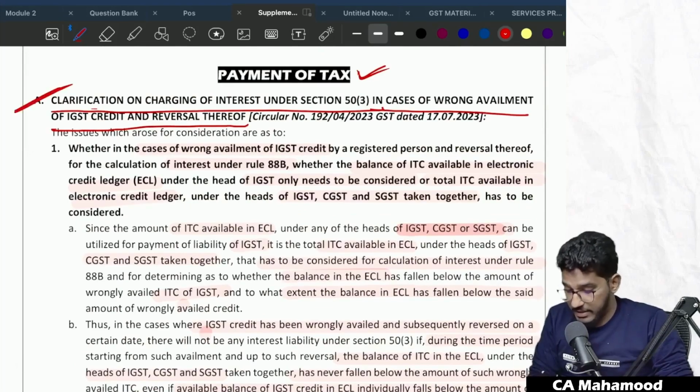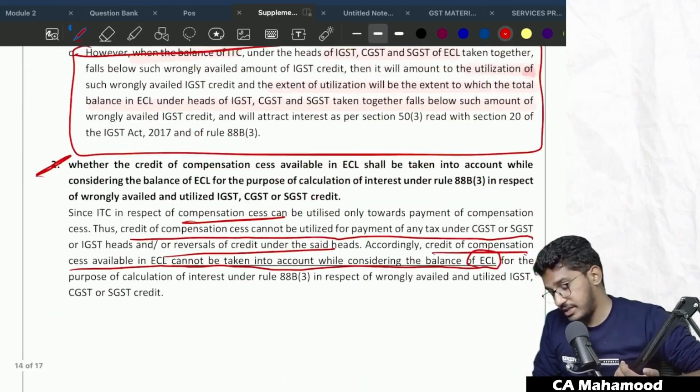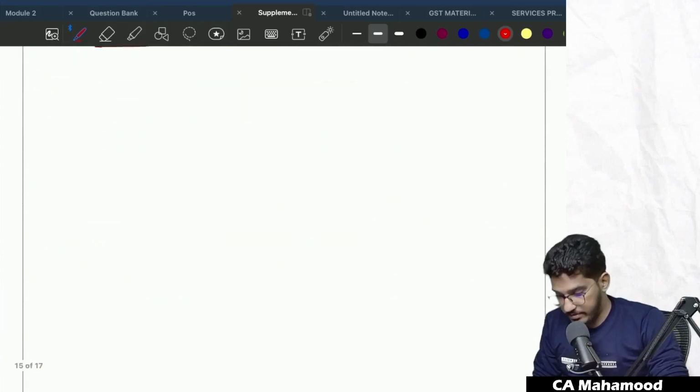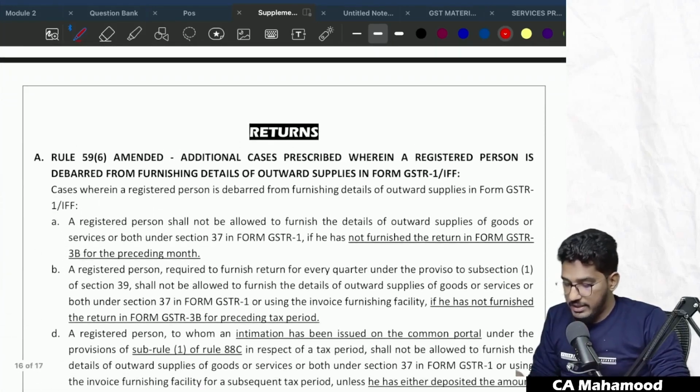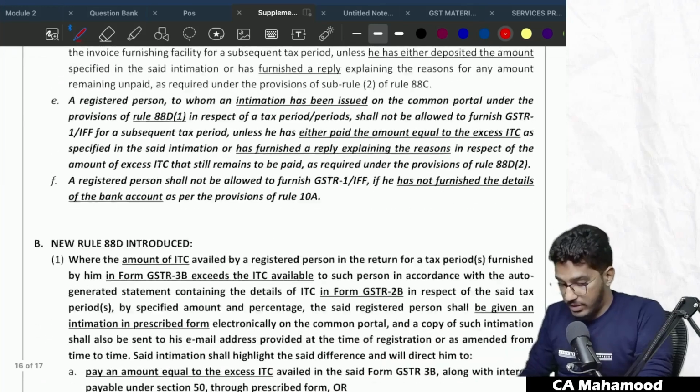I know this is a bit of an advanced provision, but I think with the help of examples, I have made my point clear. So what else is there? Right. In the returns, a small amendment is there. Let us try to understand that amendment.